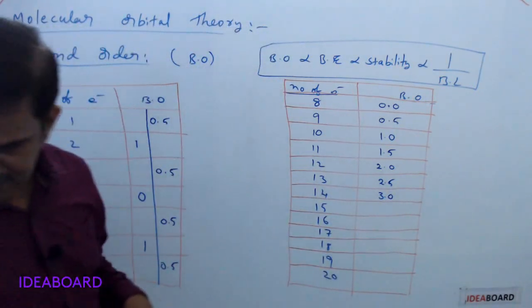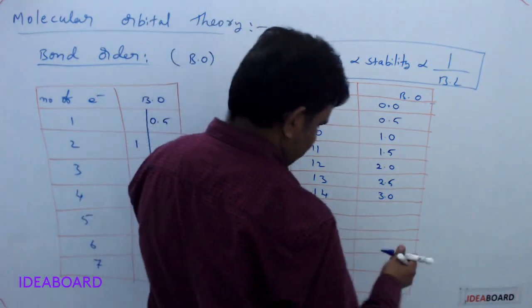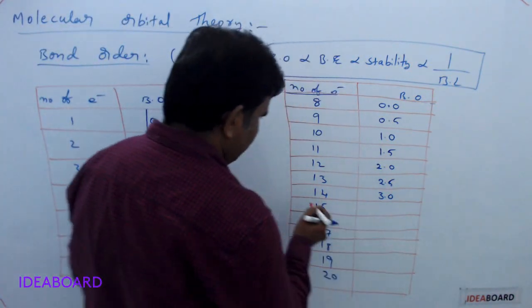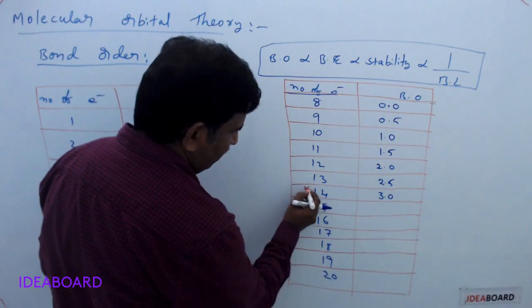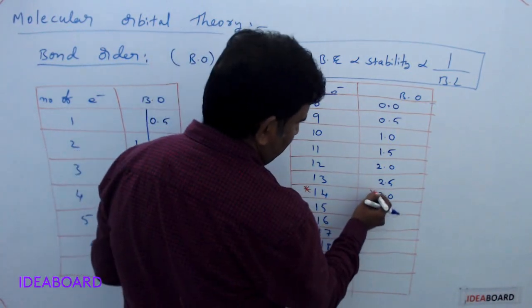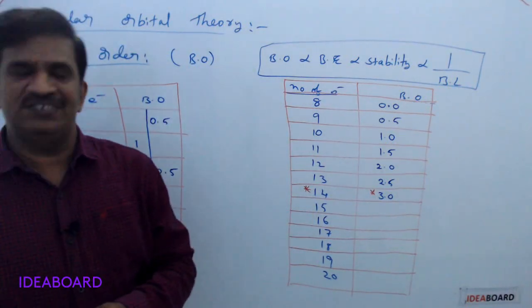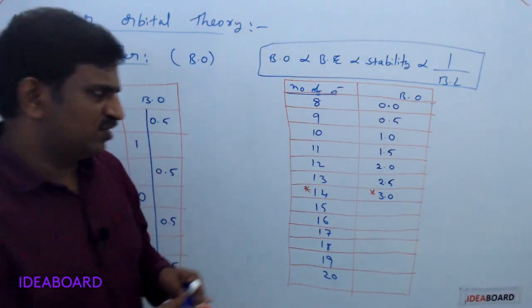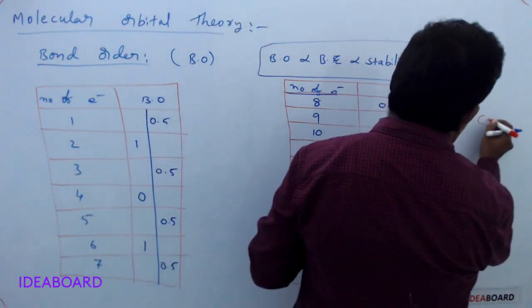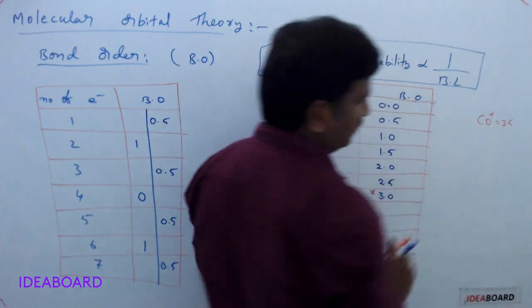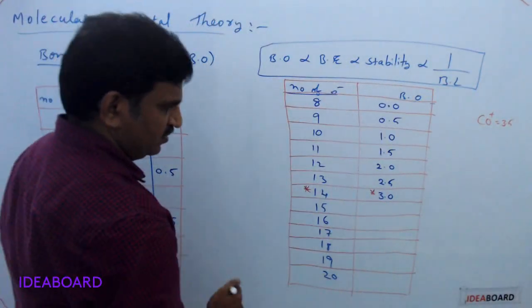You take this one as a standard. 14 electrons gives the maximum bond order value we will get, except CO plus, which has 3.5. You remember that extra separately. CO plus has 3.5 bond order, that is an exceptional case.